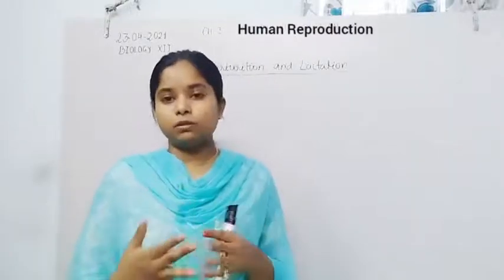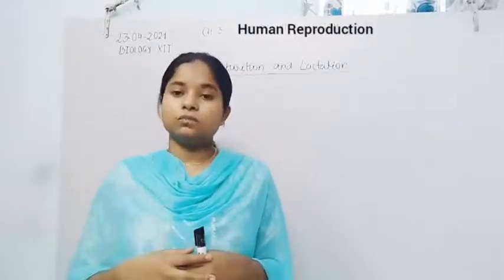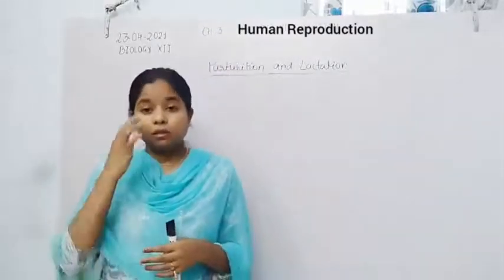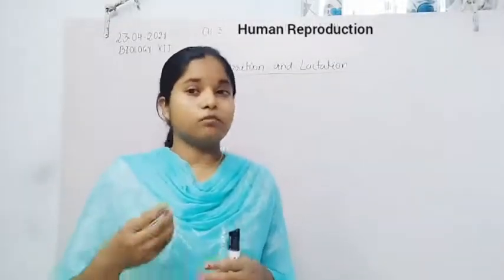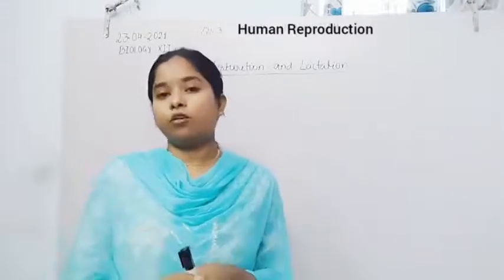Now it is time to get fertilized. Fertilization of the male and female gametes only takes place when the ovum and the sperm are released simultaneously in the fallopian tube.